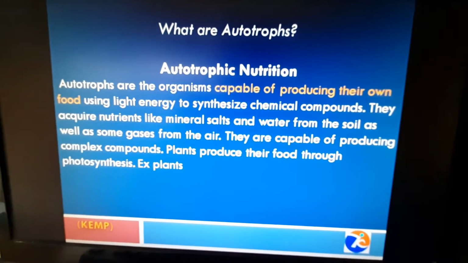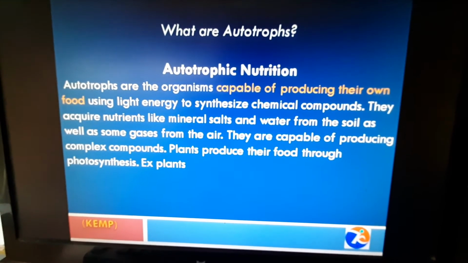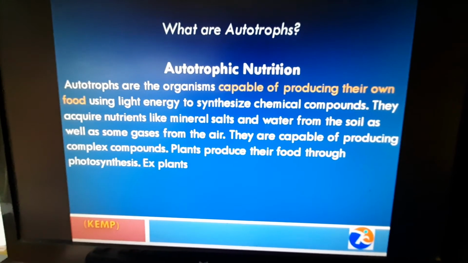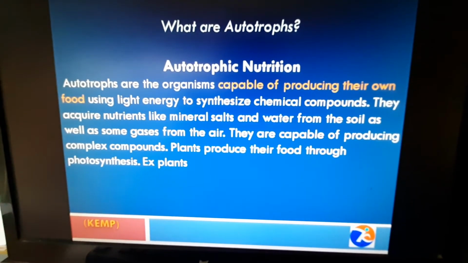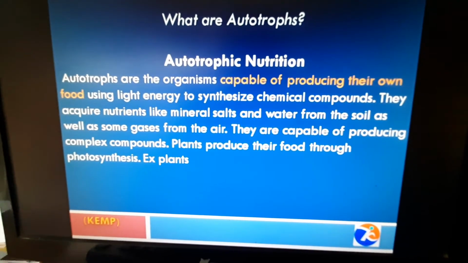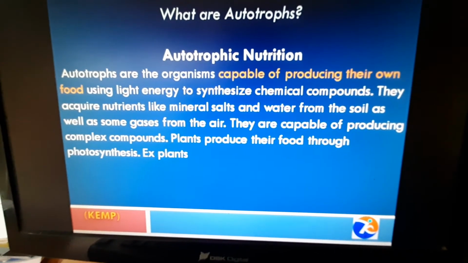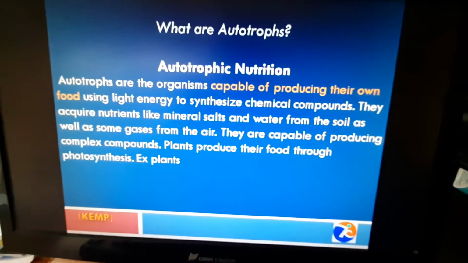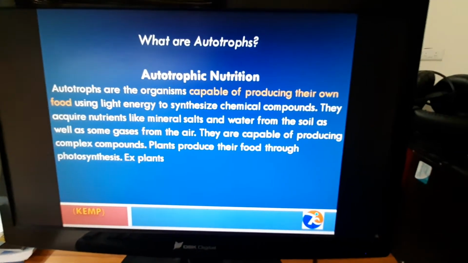We have seen in photosynthesis that, in the presence of chlorophyll, carbon dioxide and sunlight, they produce food. Plants produce their food through photosynthesis, so the majority of plants are autotrophic in nature.